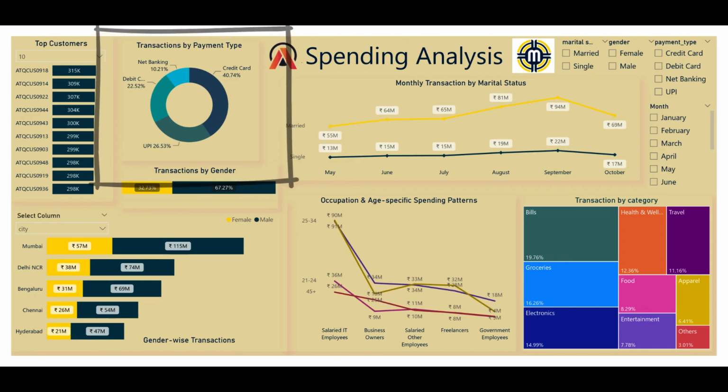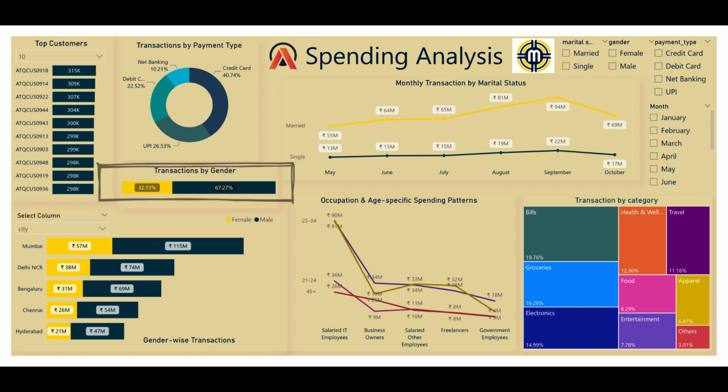First, I created a pie chart showing the proportion of transactions by payment type. As we see, credit card holders make the higher number of transactions, or say the higher amount of transactions, followed by UPI, debit card holders, and net banking. And below, obviously, the majority of our transactions are from male customers, that is 67.3%.